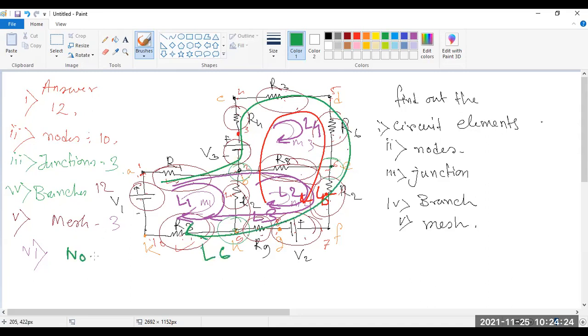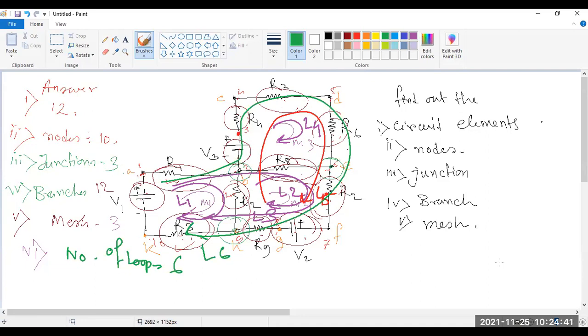So the number of loops is 6. So guys, I think you can get the total idea of the elements of a circuit.